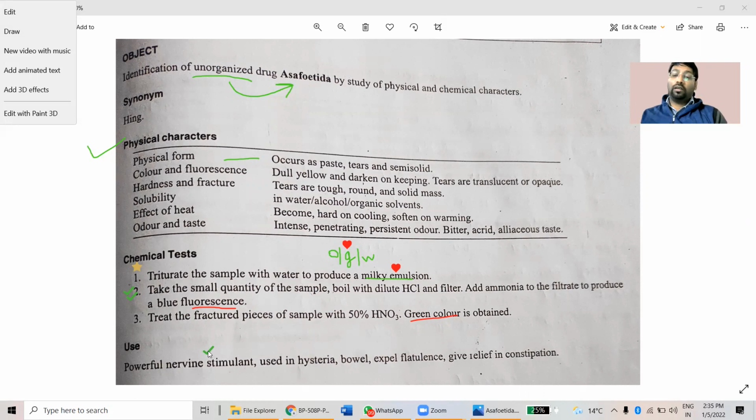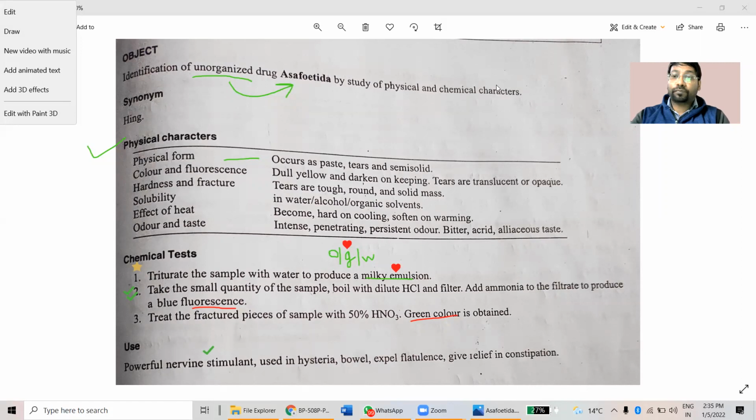We use it in constipation and various indigestion problems as well. We also sometimes use Asafoetida paste in problems of paralysis, muscle cramp, and even menstrual pain, to get relief from all these kinds of problems.